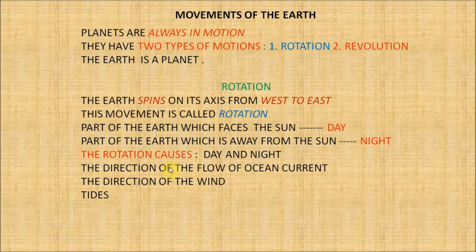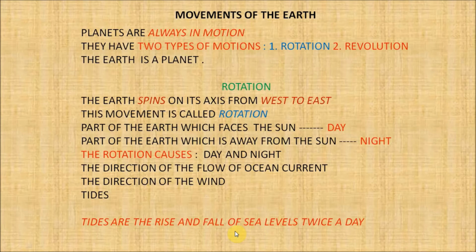Also it causes the direction of the flow of ocean current and also the direction of the wind, and rotation also causes tides. Now, what are tides? The tides are the rise and fall of the sea levels twice a day. The ocean is constantly moving from high tide to low tide and then back to high tide. There are about 12 hours and 25 minutes between the two tides.